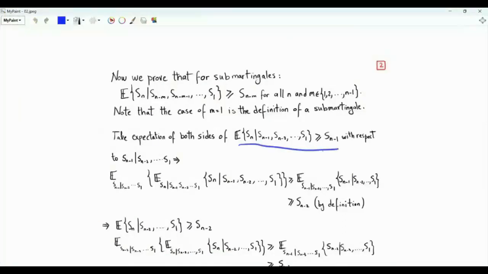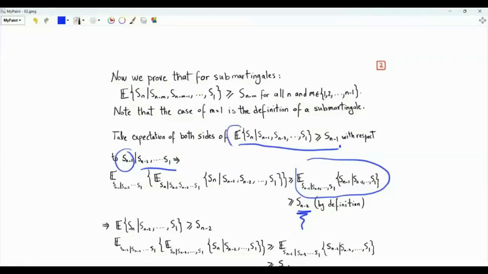On the previous page, we took the expectation with respect to the random variables from S1 to Sn minus 1. Now, we take the conditional expectation of both sides with respect to Sn minus 1 given the random variables from S1 to Sn minus 2. On the right-hand side, we get the conditional expectation of Sn minus 1 given the random variables from S1 to Sn minus 2. From the definition of a submartingale, this expectation is greater than or equal to Sn minus 2.